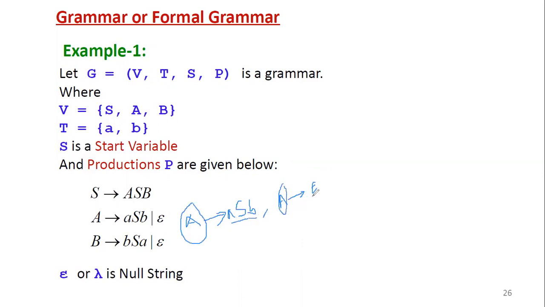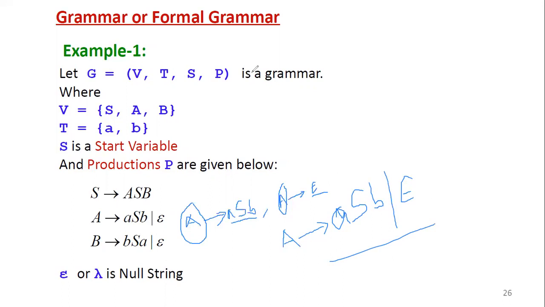The first one is ASB, the second one is null, but the left hand side is common. Then these can be combined using the notation we used, the OR symbol. So multiple productions starting with the same left hand side variable can be combined by using the OR symbol.